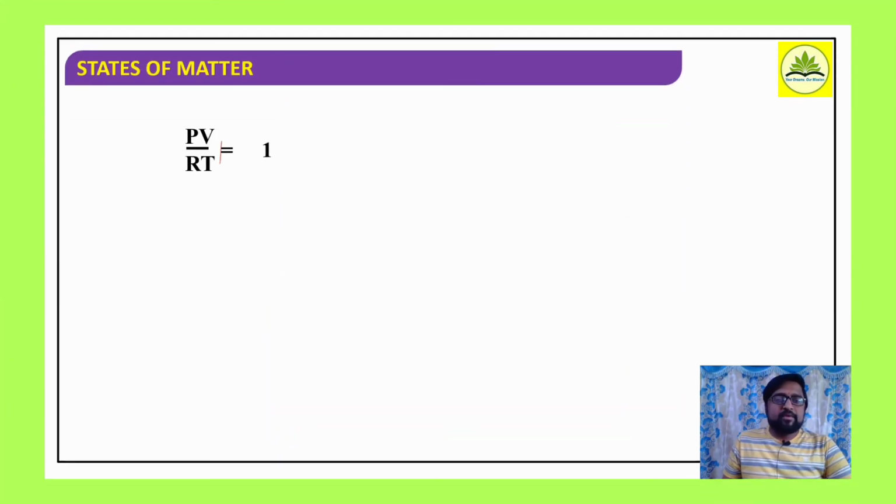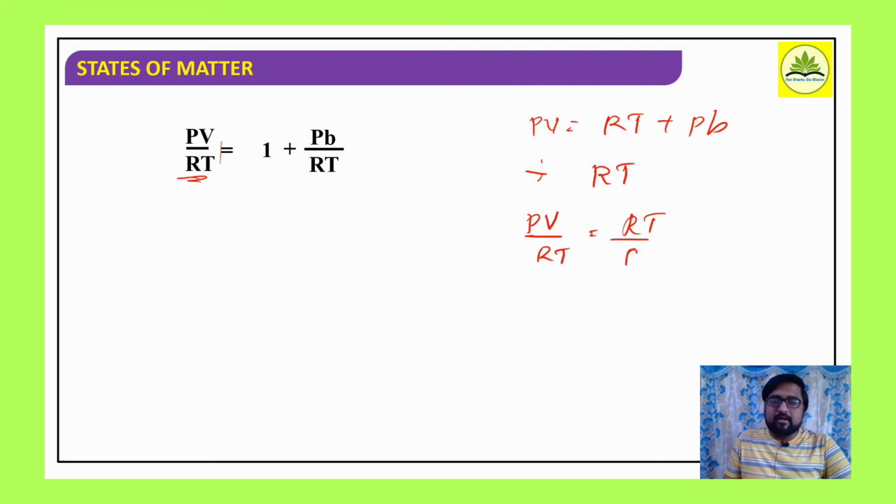Further, if I consider PV by RT, what we got: PV by RT is equal to 1 plus Pb by RT. Again, what we have done, each term is divided by RT. So PV is equal to RT plus Pb, we got this expression. If it is divided by RT, what happens, PV by RT is equal to RT by RT plus Pb by RT, right? So here RT gets canceled, PV by RT is equal to 1 plus Pb by RT.